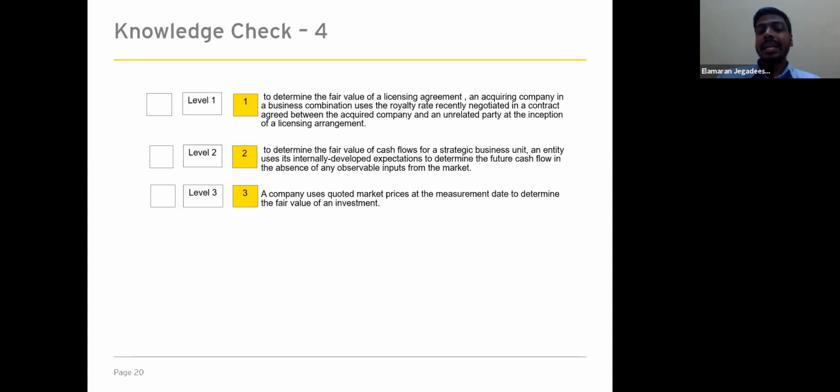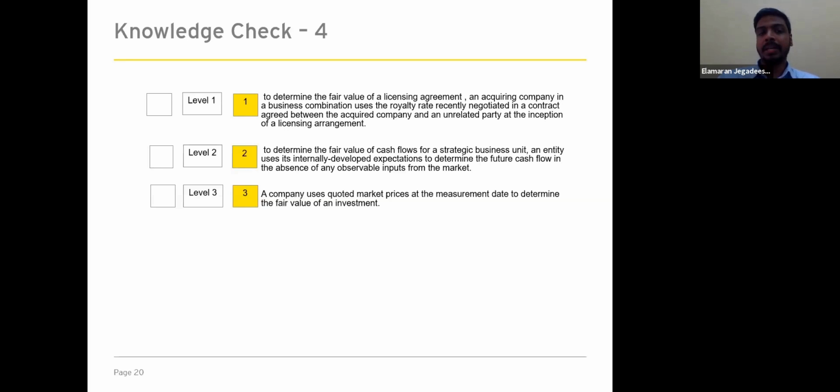So this is considered to be a level 2 input, because the royalty rate is considered a level 2 observable input, and it's not considered a level 1 input because it's not quoted in an active market.